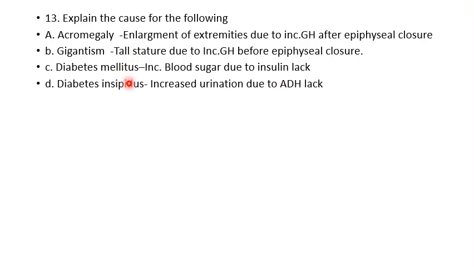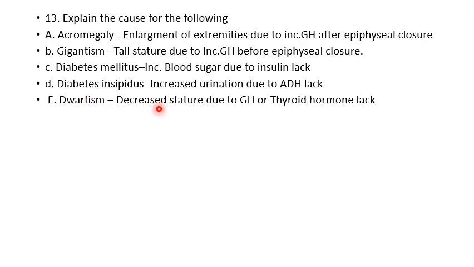So in both conditions there will be an increase in urine, but here in diabetes mellitus the urine osmolality will be high because of the urinary sugar, and here in diabetes insipidus the urinary osmolality will be very low because of the dilute urine, and only water is excreted more. Here along with water, glucose will be excreted, and blood glucose will be increased, whereas here blood glucose will be normal.